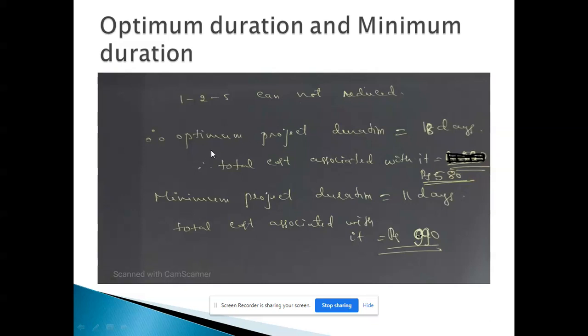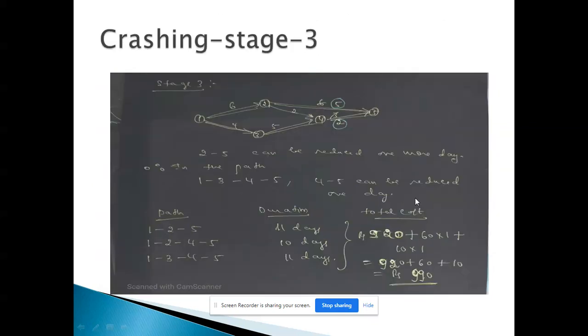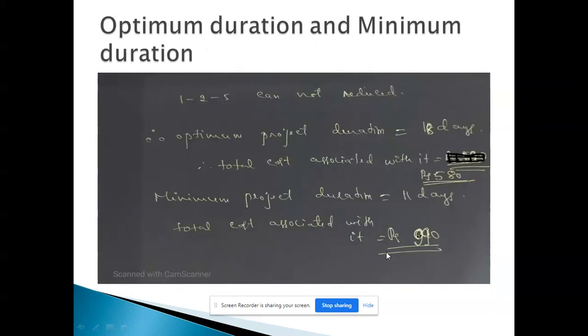That is why I can write the optimum project duration, whatever you got initially, that is 18 days. And total cost associated with 18 days is nothing but 580. That is the total sum of the total normal cost. Now, what is the minimum project duration? That is here whatever we got, it says the minimum project duration is 11 days and the cost associated with it is 990. This is how we can crash the events for getting the minimum duration. Thank you.